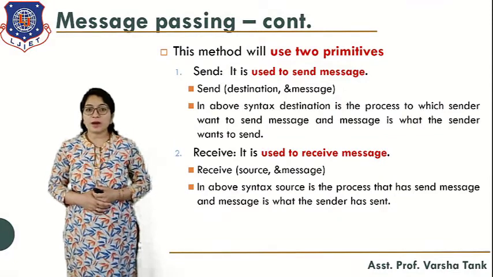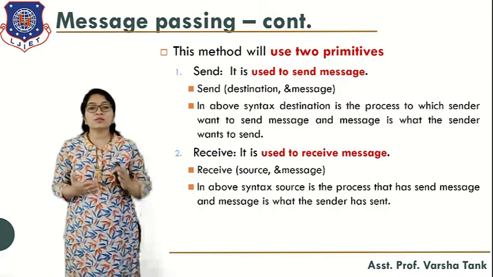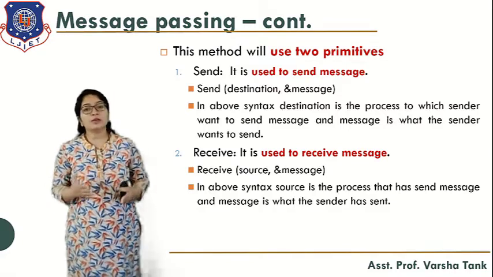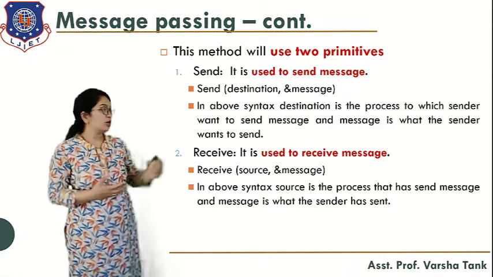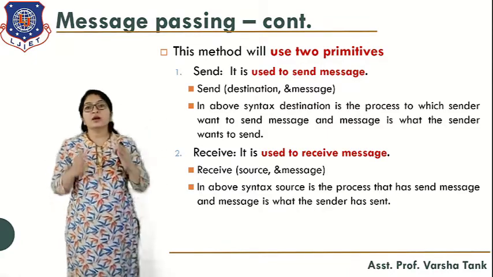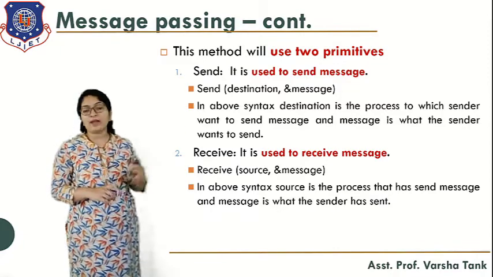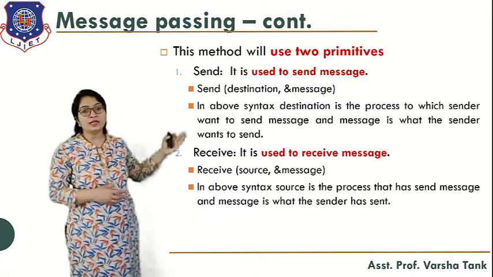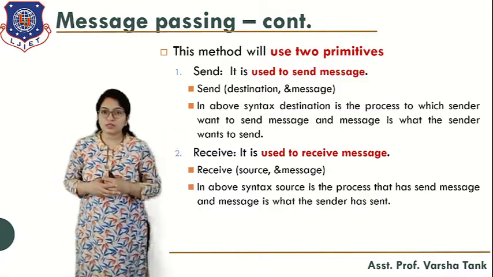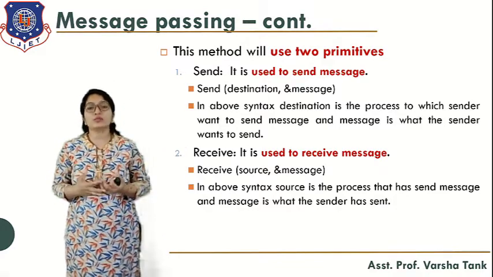Now, what are the message passing primitives? There are two primitives: send and receive. Using one primitive, you can send the information, and using the other, you can receive the information. The first primitive is send. It is used to send the message: send(destination, &message). In this syntax, destination is the process to which the sender wants to send the message, and message is what the sender wants to send.